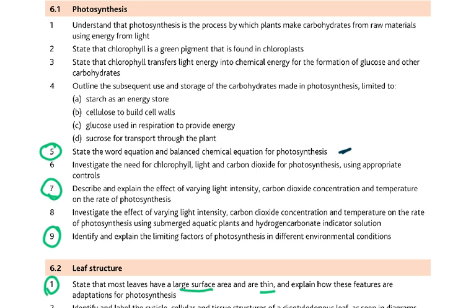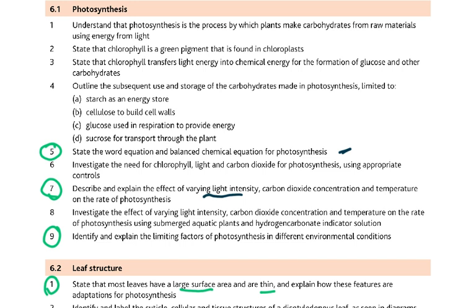Then in chapter 6, state the word equation and balanced equation. I've just underlined points which may come in the exam. I'm saying maybe. I'm not saying I can predict anything. I'm just giving you rough guidelines which I think are important topics. Then describe and explain the effect of varying light intensity and CO2. And you see, the explain is the important part. The describe would probably be a graph, and describe is not biology, so you just describe the graph. But explain is the one which you need to concentrate on.